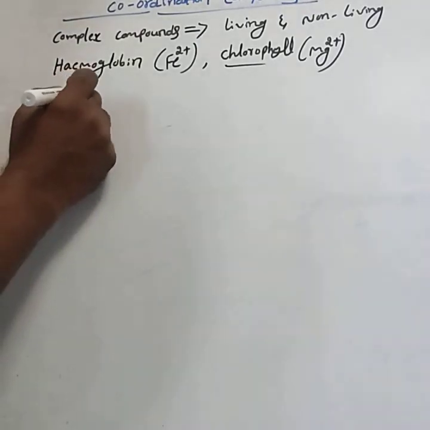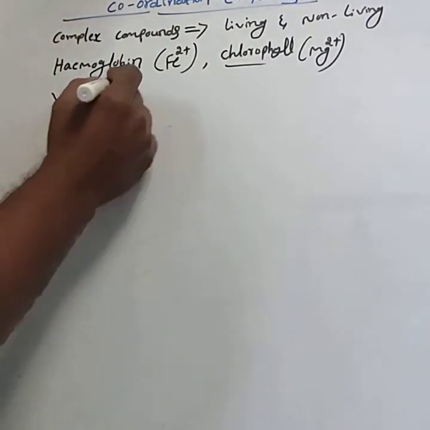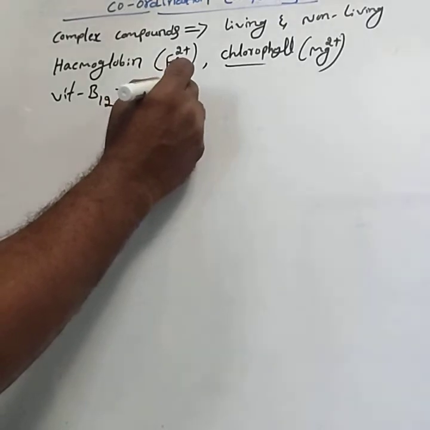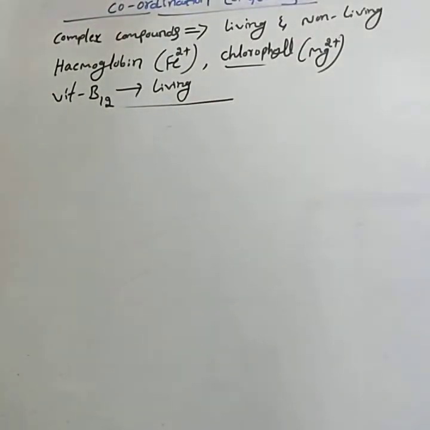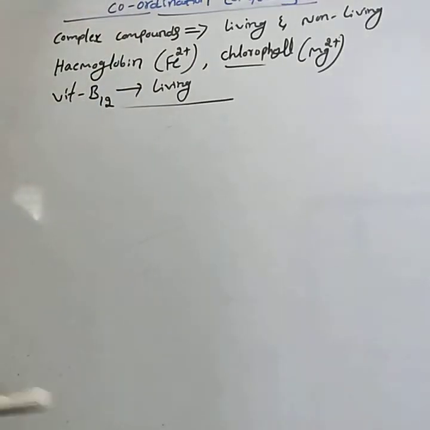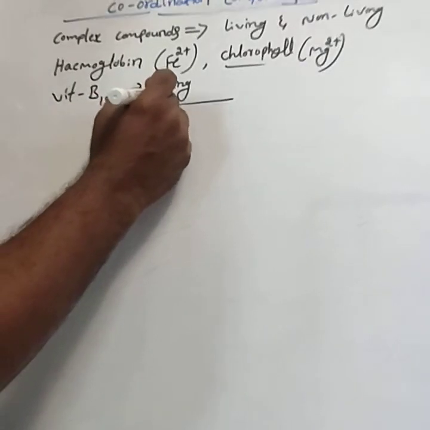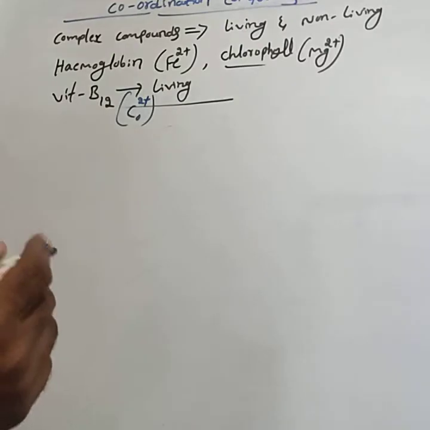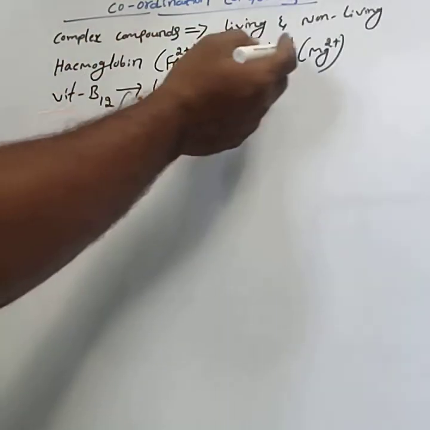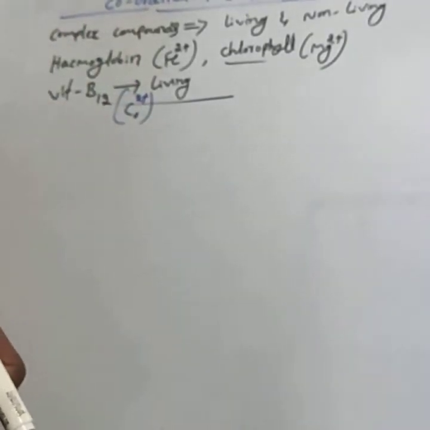Even vitamin B12 is an example of a coordination compound present in the living system. Name the complex compounds present in living systems: hemoglobin, chlorophyll or vitamin B12. Vitamin B12 contains cobalt 2+ as the metal ion. Hemoglobin contains Fe2+, chlorophyll contains Mg2+, vitamin B12 contains Co2+. These are some of the coordination compounds present in living systems.